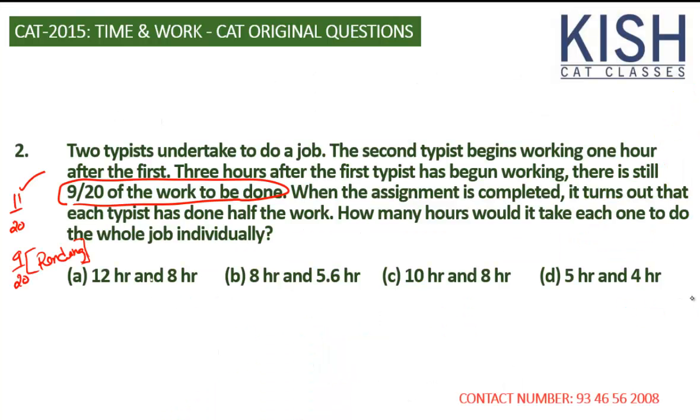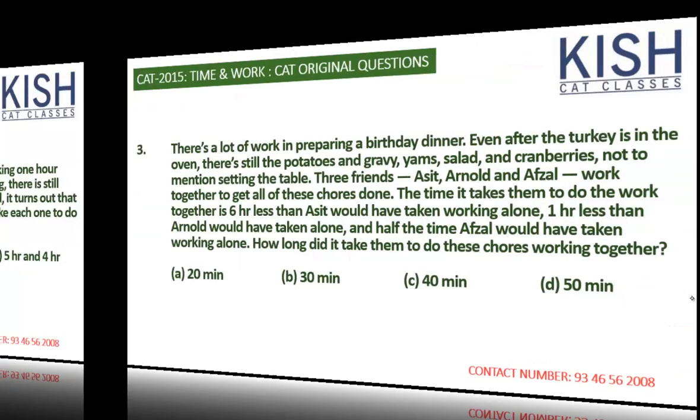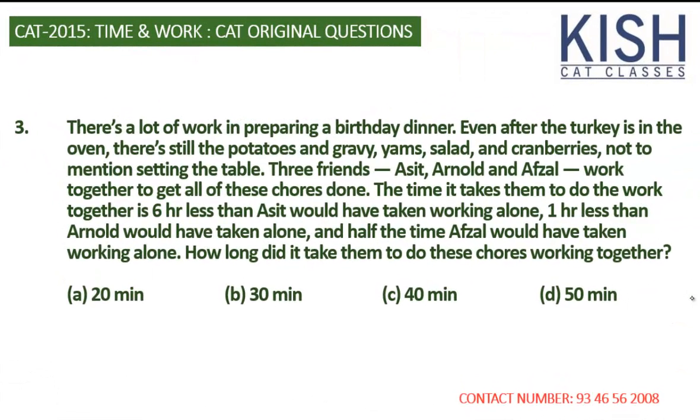Yeah, let's solve the final question. Looks like it's a bit lengthier. There's a lot of work in preparing a birthday dinner. Even after the turkey is in the oven, there is still the potatoes and gravy, ham, salad, and cranberries, not to mention setting the table. Three friends, Asit, Arnold, and Afzal, work together to get all of these chores done.